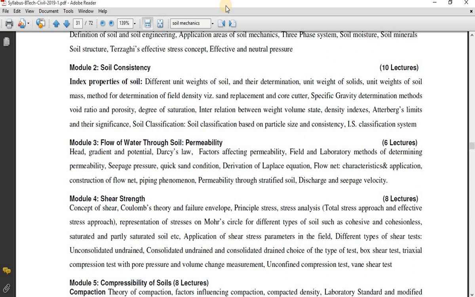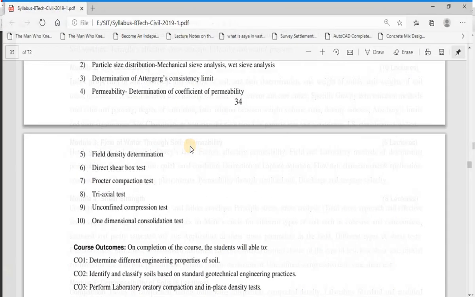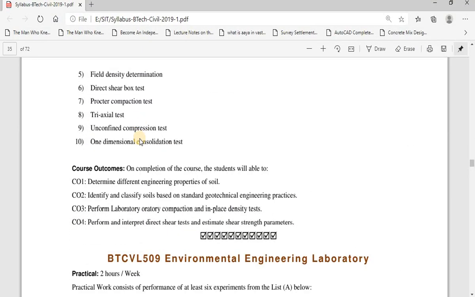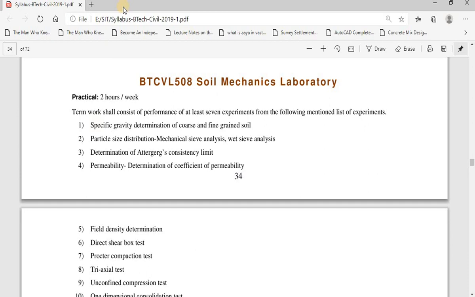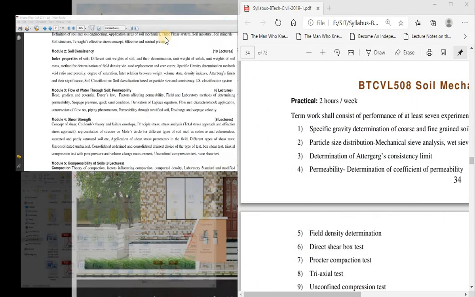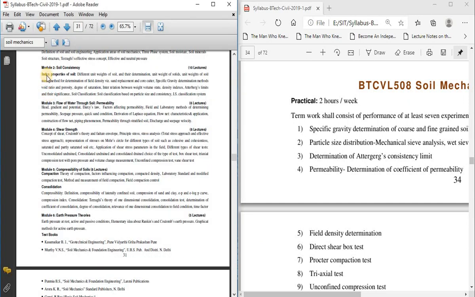Now I will just move to the laboratory part of this particular subject. In the soil mechanics laboratory we are going to study the specific gravity determination of coarse and fine grained soil. You can also observe that your soil mechanics laboratory syllabus is well organized with the soil mechanics theory subject. So I will just make you understand this.